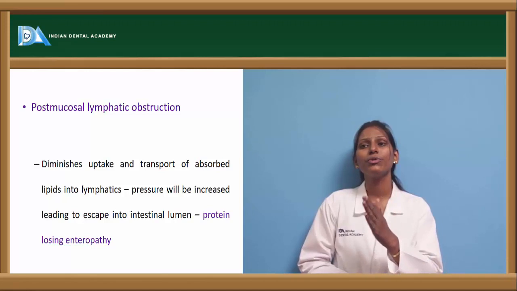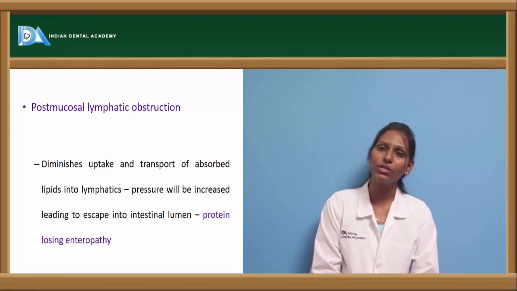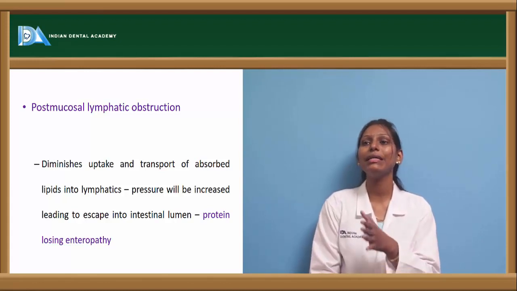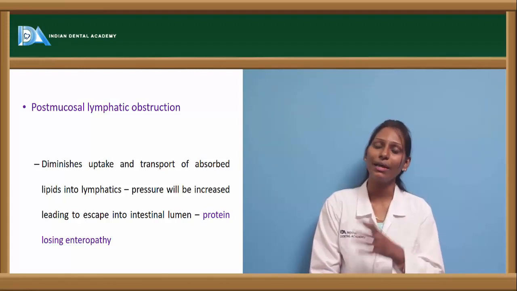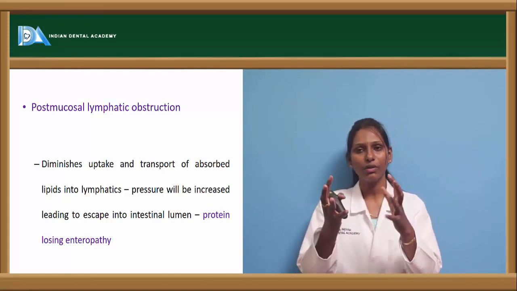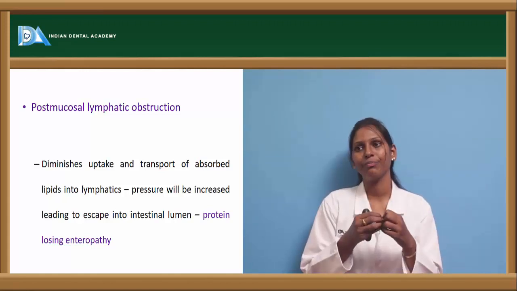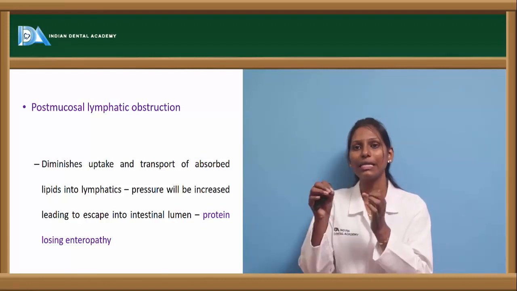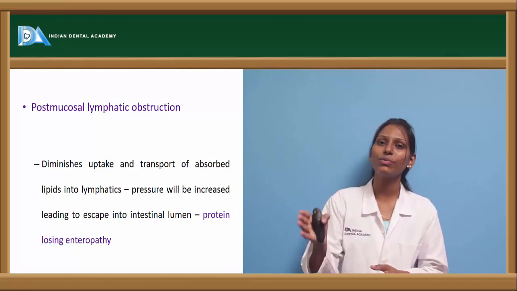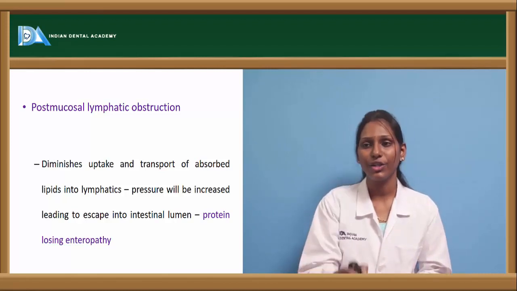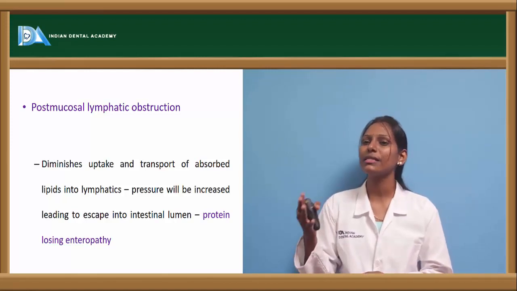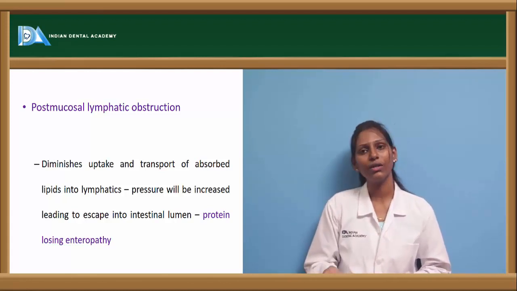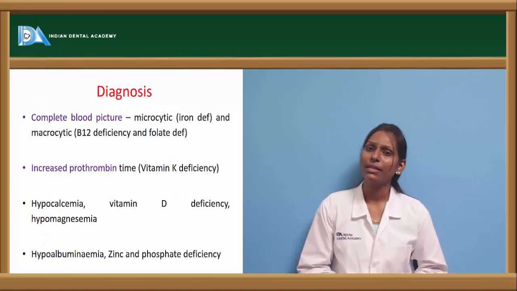There is something called post-mucosal lymphatic obstruction. In this, there will be diminished uptake and transport of the absorbed lipids into the lymphatics. The lipids which have been digested have to be taken up and transported through the lymphatics. Now this process is diminished or reduced in action. There will be pressure inside leading to escape into the intestinal lumen, and thus it can lead to protein loss in enteropathy.